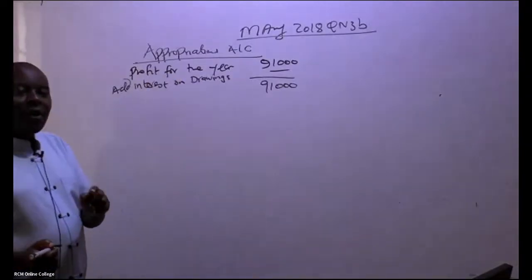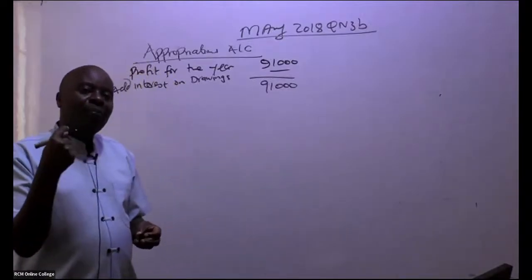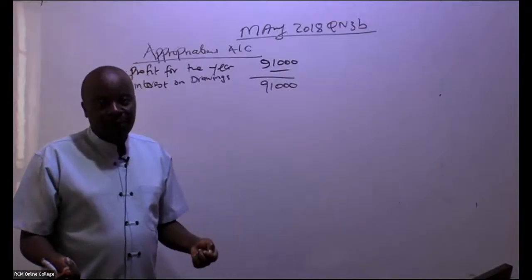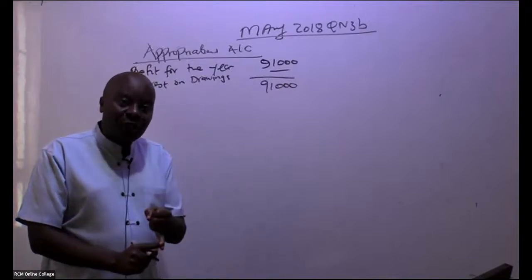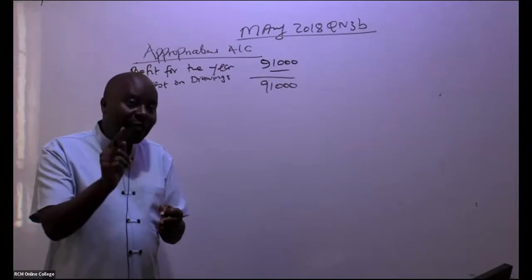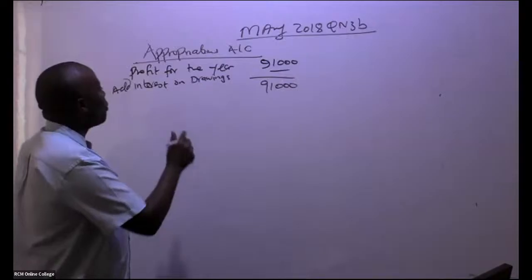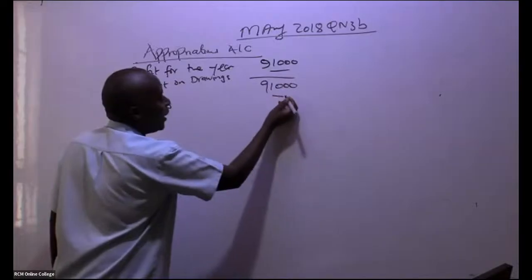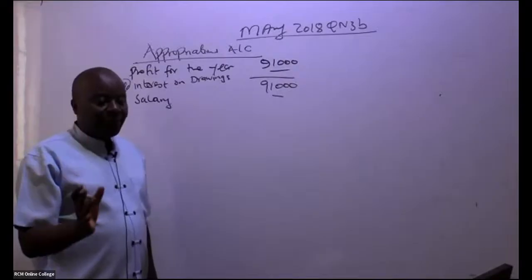Please don't forget that. Now, ladies and gentlemen, after you get this, you'll be able to think about what kind of payment you give to these partners. For example, the partners will be entitled to commissions, salaries, and interest on fixed capital. So we start with the first one here, which of course will be salary. So we less salary. There is nobody who is getting a salary. I'm just putting figures there for the sake of it. Nobody is getting a salary.